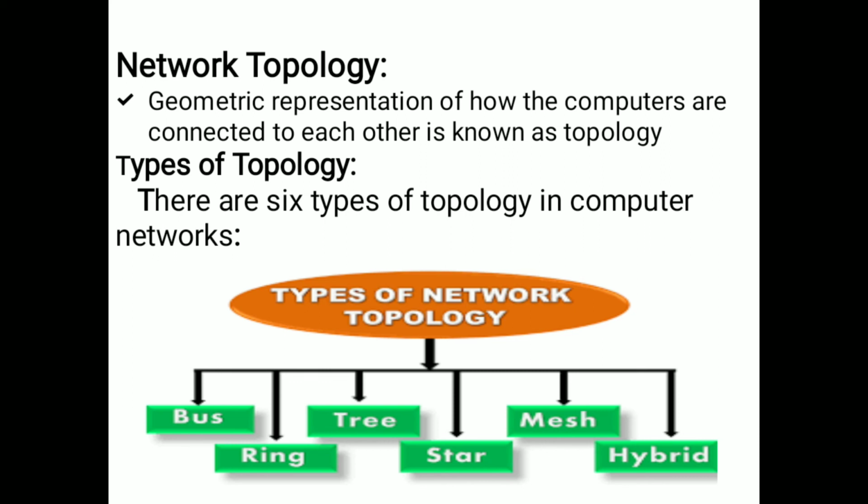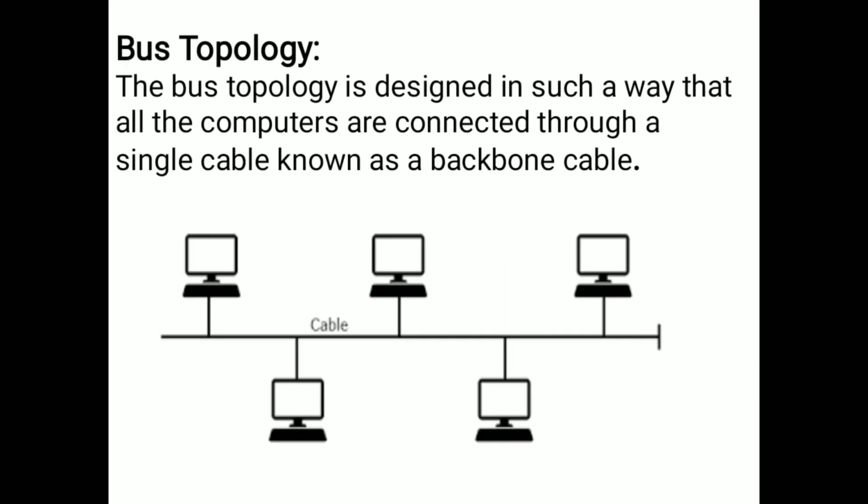We'll see one by one how the systems are connected. The first one is bus topology. Bus topology is designed in such a way that all computers are connected through a single cable. This cable is known as the backbone cable.